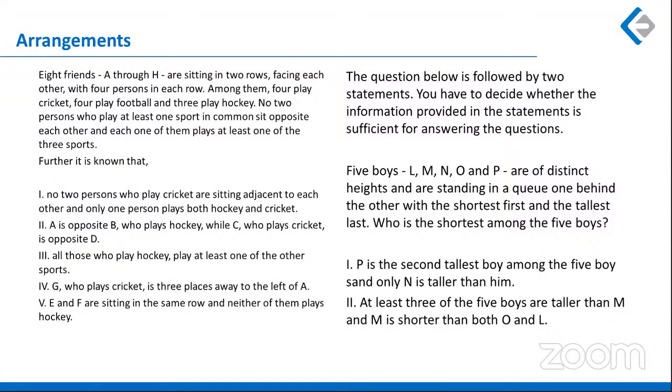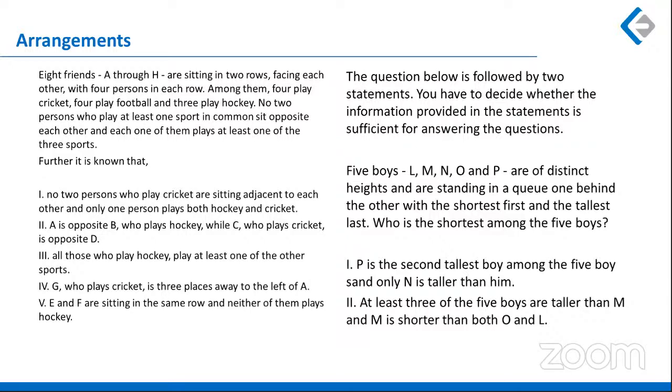If I talk about arrangement questions, this was the first set where 8 people were arranged, and again this is a moderate to difficult question, because you had 2-3 cases in this. You had to arrange as well as take down all the possible arrangements.